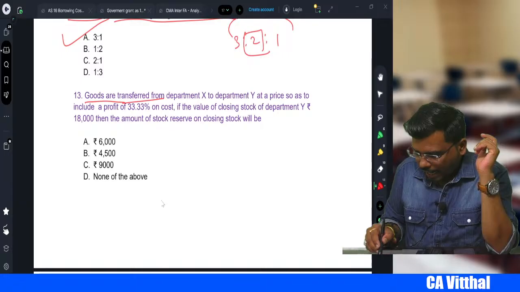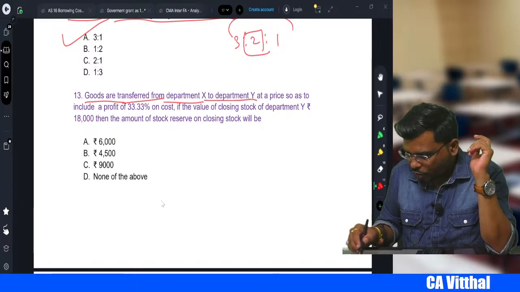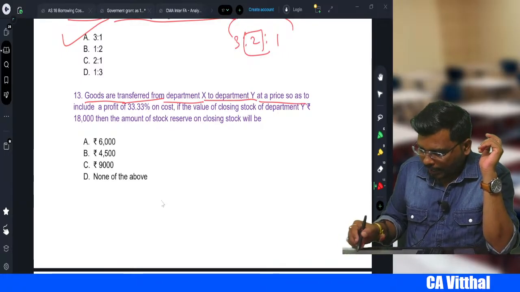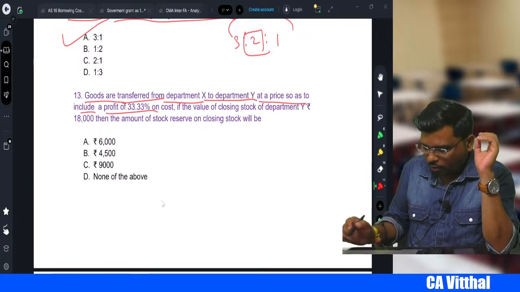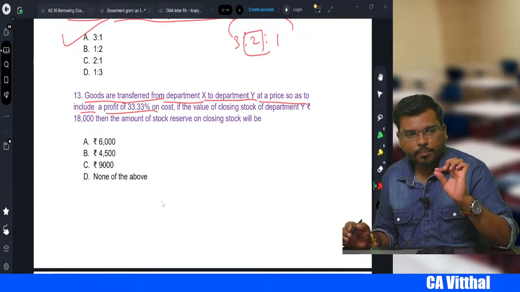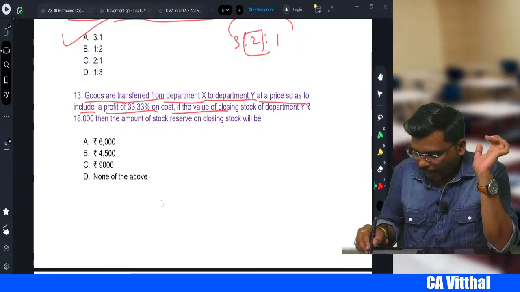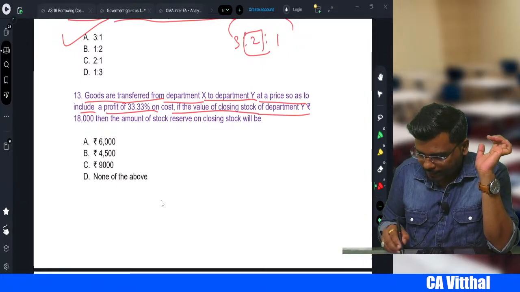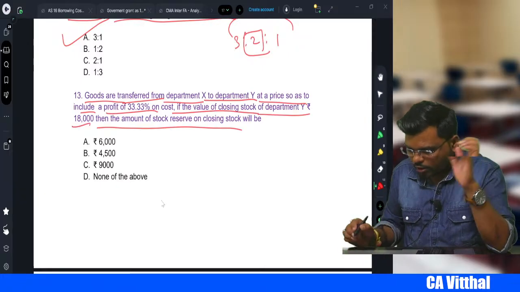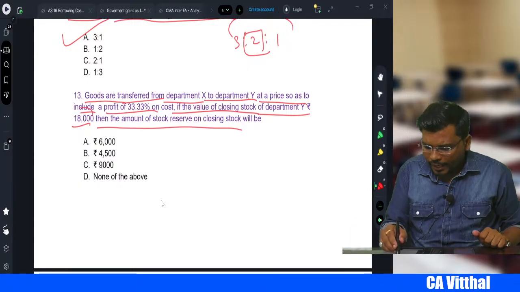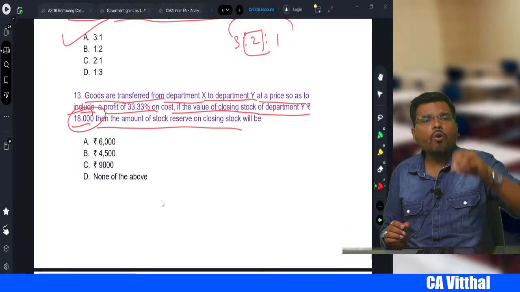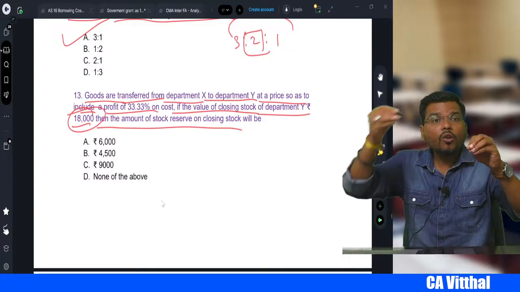Next one. Goods are transferred from department X to department Y at a price so as to include a profit of 33.33% on cost. If the value of closing stock of department Y is 18,000, then what is the amount of stock reserve? This 18,000 is what, sir? In department Y it is included, which means it includes loading also.